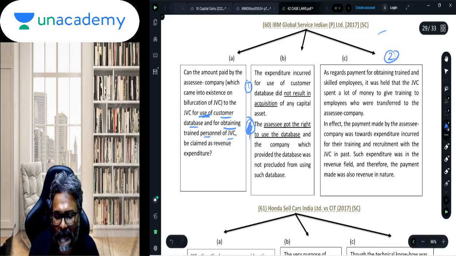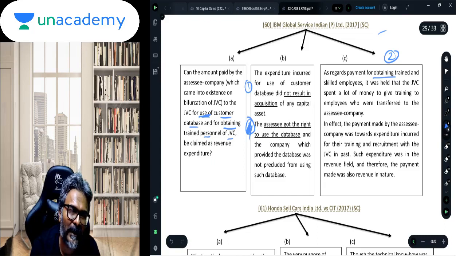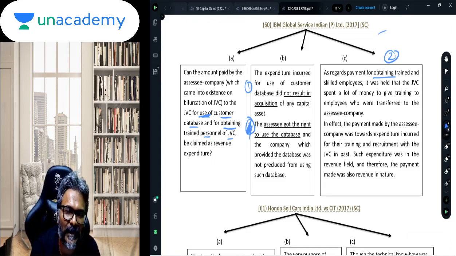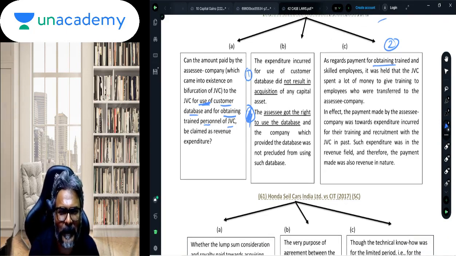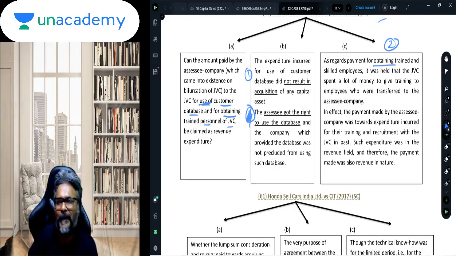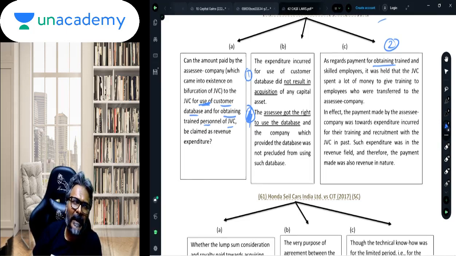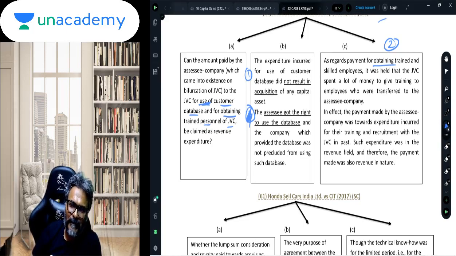The second point, students, is about the payment for getting the skilled and experienced employees of the foreign JV partner on board my payroll. It was essentially for what purpose, students? I'm making you a premium payment because by getting these employees on my payroll, I will reduce significantly my training cost, which otherwise I may have to incur to recruit a new employee for the post.